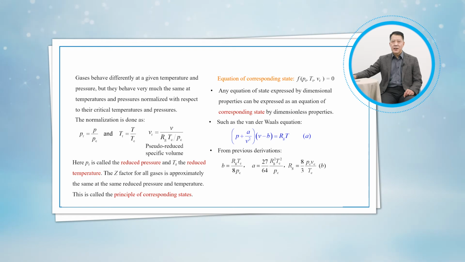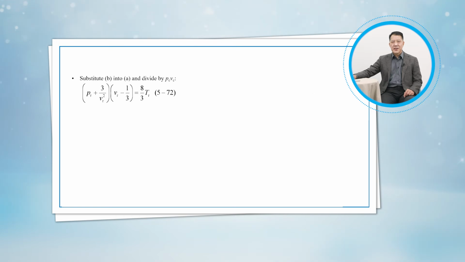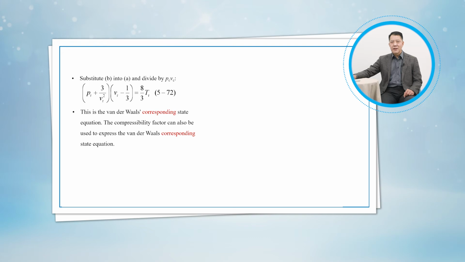From the previous derivations we have, substitute B into A and divide by PC, VC, which yields this. This is the van der Waals corresponding state equation. The compressibility factor can also be used to express the van der Waals corresponding state equation.